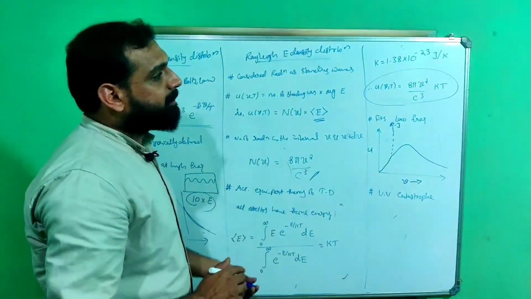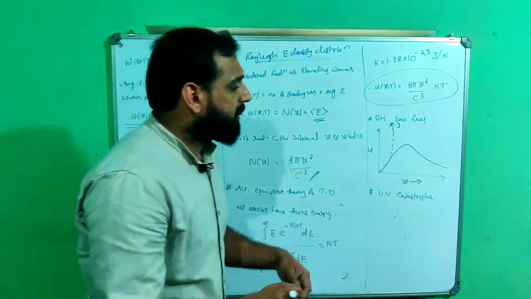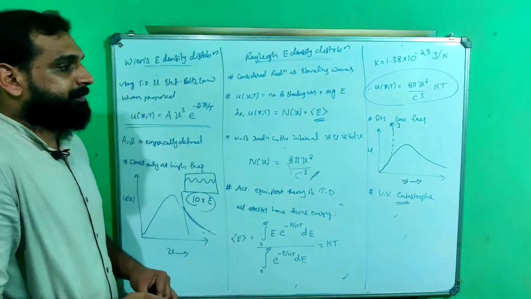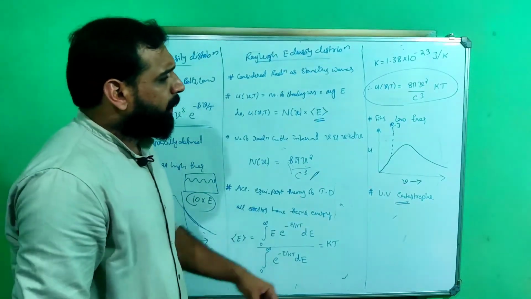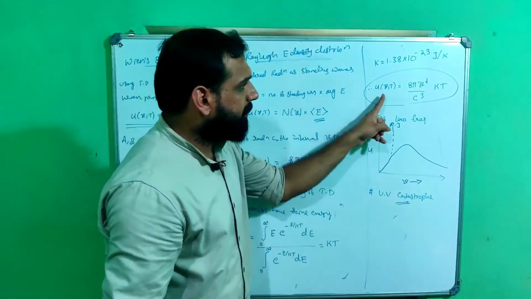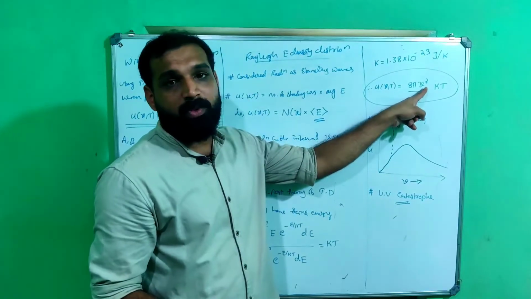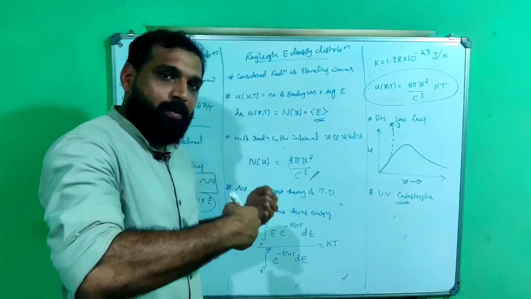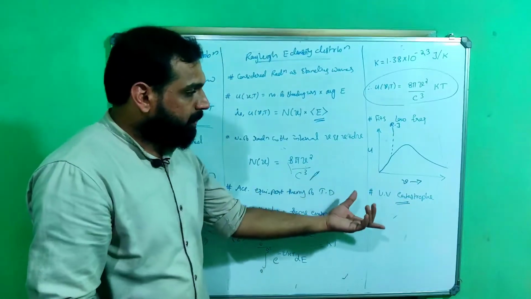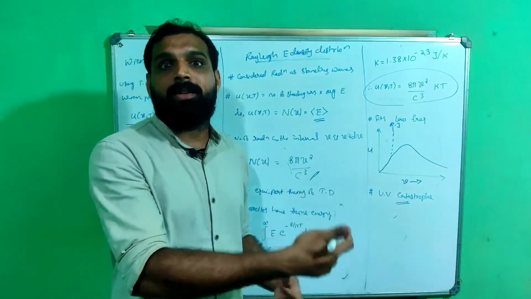And there was another problem associated with this Rayleigh's formula. It is called the ultraviolet catastrophe. What is this ultraviolet catastrophe? It means when the frequency tends to higher values. From this equation it is clear that energy density is proportional to the square of frequency. When the frequency increases, energy increases as a square. So when the frequency tends to infinity, the energy density tends to infinity.